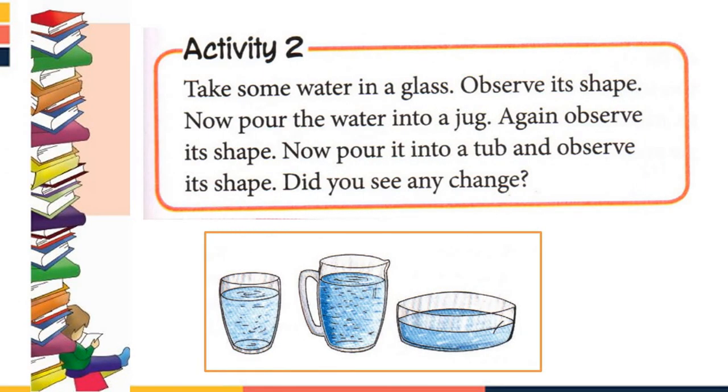Now we will read about the activity 2, which is based on the properties of water. Take some water in a glass. Observe its shape. See the first picture, it is about the same. In the glass, there is kept some water. You have to observe its shape. Now pour the water into the jug.